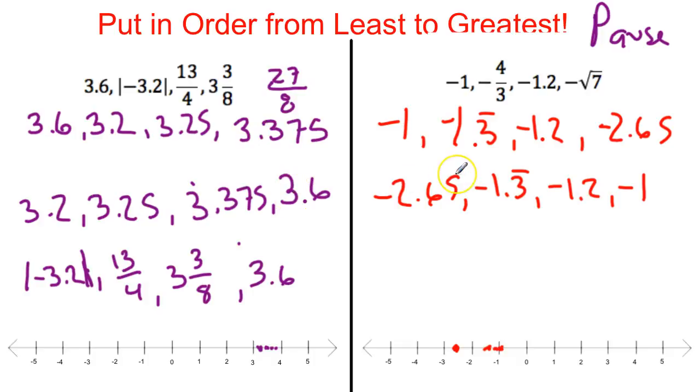And again, right, put these in the original form. So -√7, that was the first. -1.3 repeating, that was -4/3. -1.2 was next. And then -1.